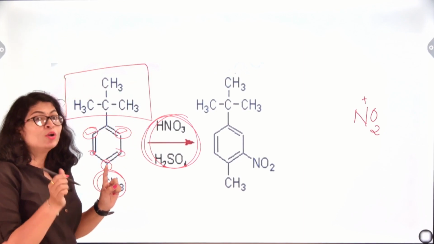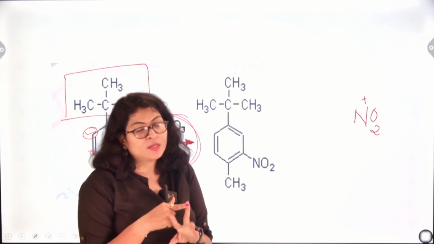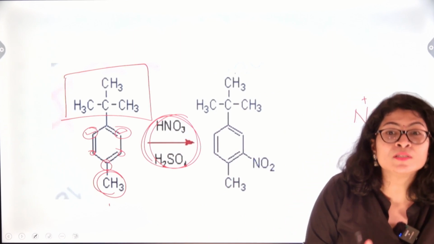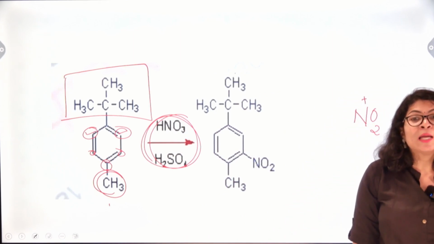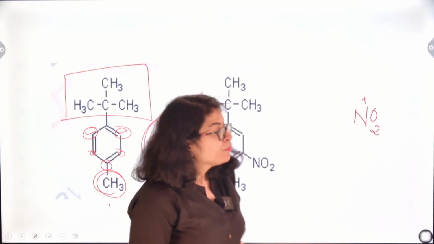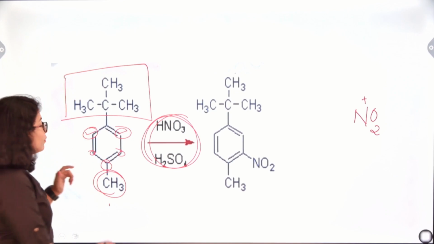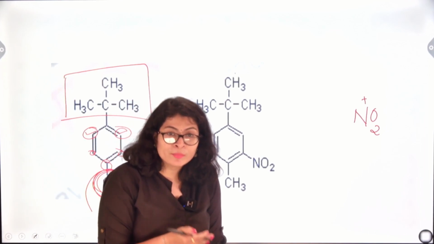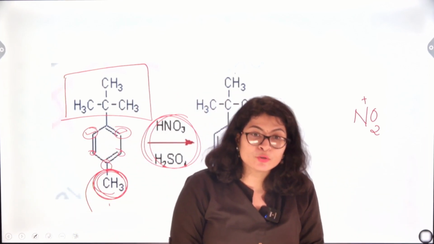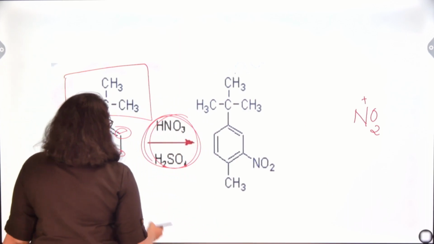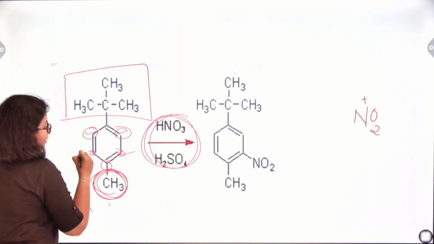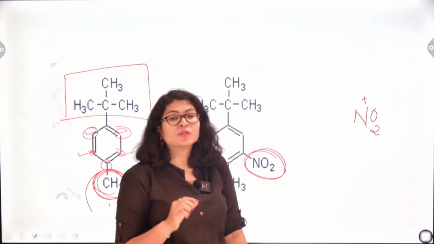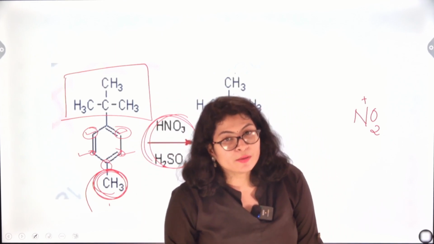Now, here is a case of competition between hyperconjugation and inductive effect. Both the effects are operating, but they are opposite to each other, they are antagonistic. So in that case, as I have said, hyperconjugation will dominate, as a result of which we will see the directive influence of the methyl group primarily. That is, the methyl group will influence the incoming nitronium group primarily as compared to the tertiary butyl group. As a result, the incoming group will take the place of either this or this, both of which are ortho to methyl. So we have chosen this as our suitable position for the attack or orientation of the nitronium ion.